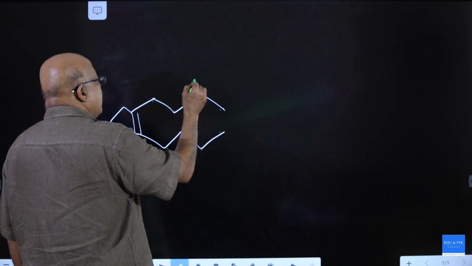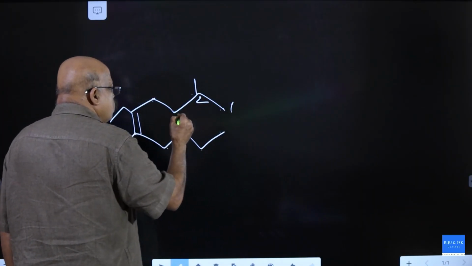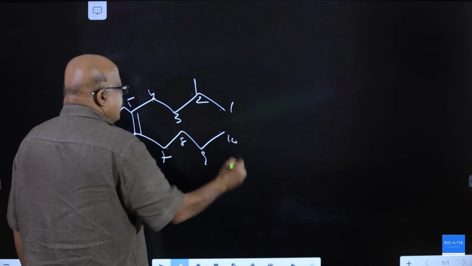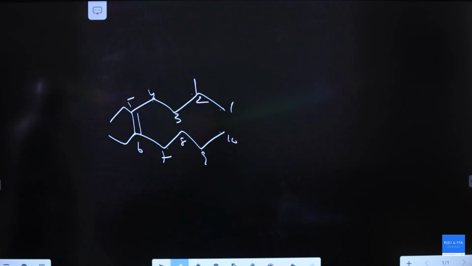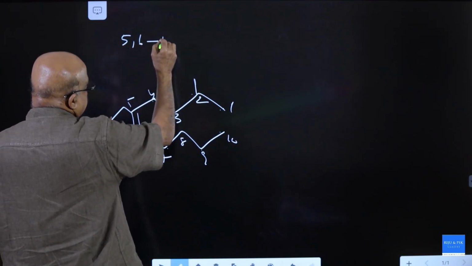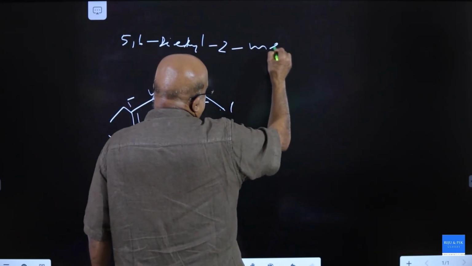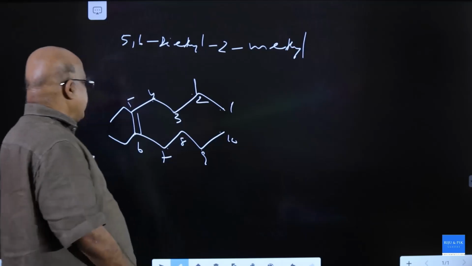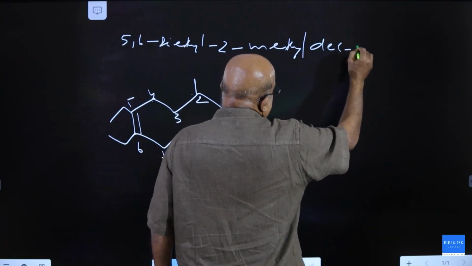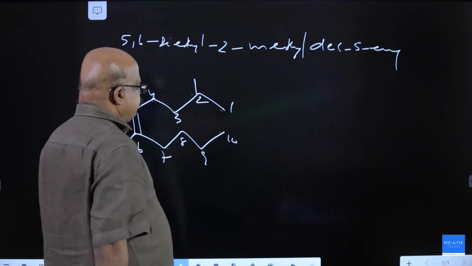Here there is a methyl group. In this case, it should be numbered from here only. 1, 2, 3, 4, 5, 6, 7, 8, 9, 10. It is 2-methyl, 5,6-diethyl, dec-5-ene.